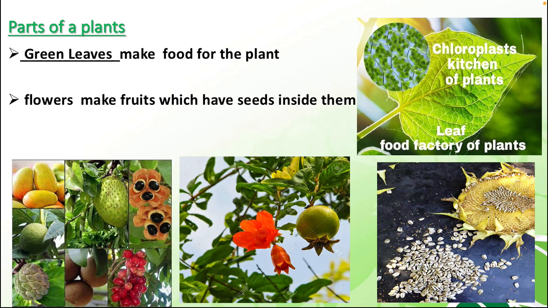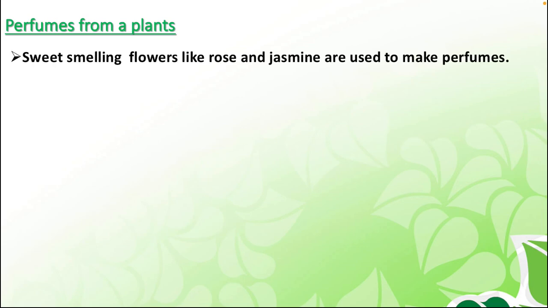There are different fruits which come from the flower's seed. So these are the important parts of the plant: roots, stem, green leaves, and flower. Perfumes from a plant. Have you ever heard about it? Perfumes from the flower? I hope you know about it.